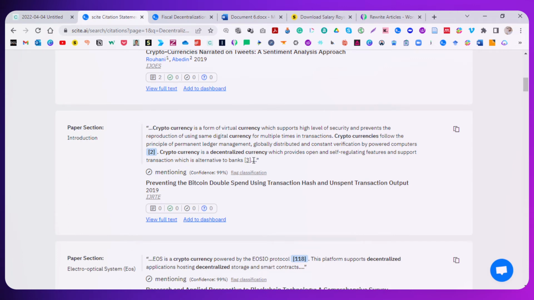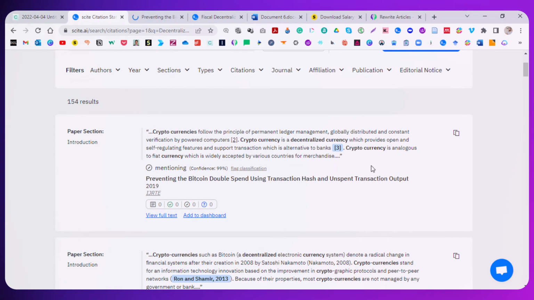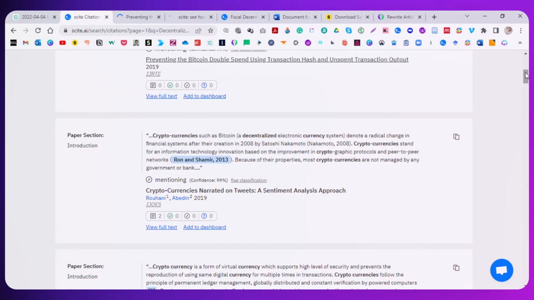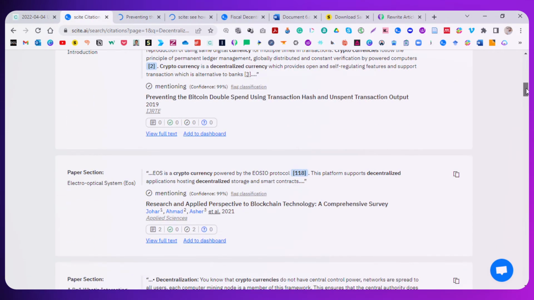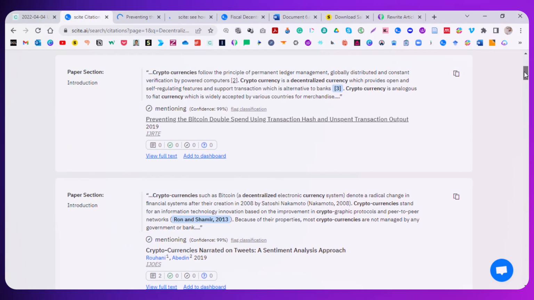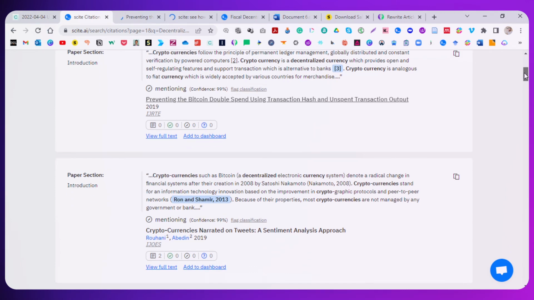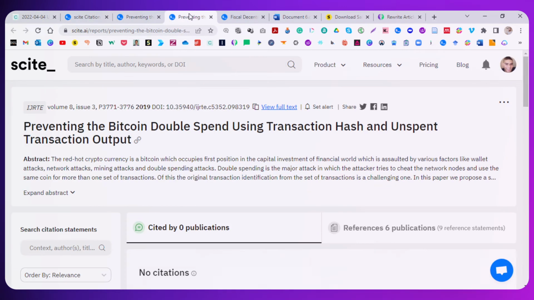So we have two articles right here, and I need to make sure they're not the same article. They are the same article. They're both talking about cryptocurrency in itself being a decentralized currency.